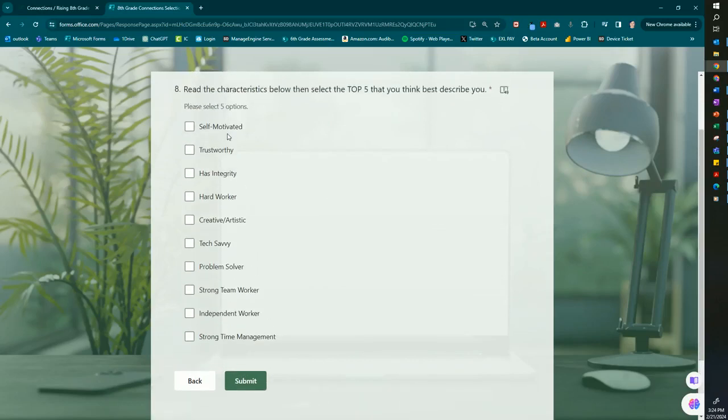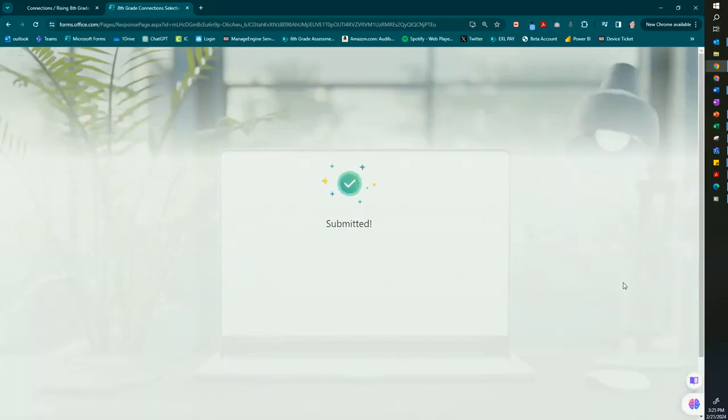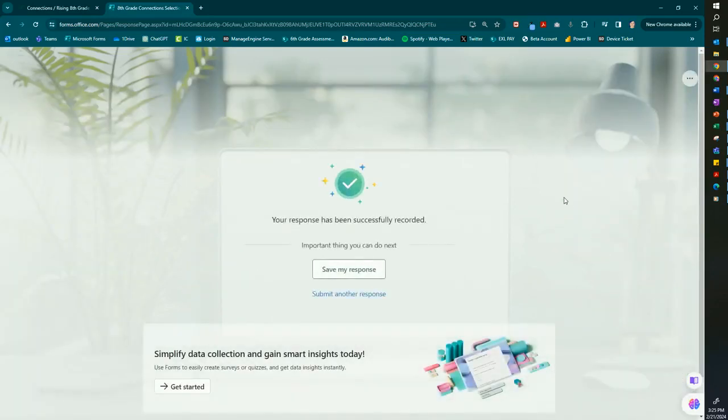So you would read through these, think about yourself, think which of these describes you best. So we're going to select our top 5. 1, 2, 3, 4, 5, and hit Submit. And your selection has been submitted. If you would like to save the response, you can click Save Response.